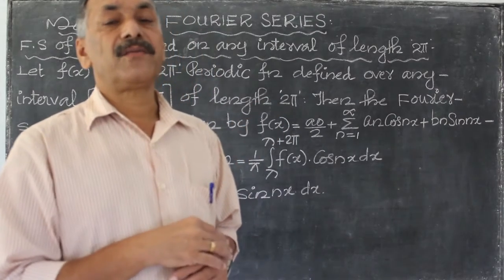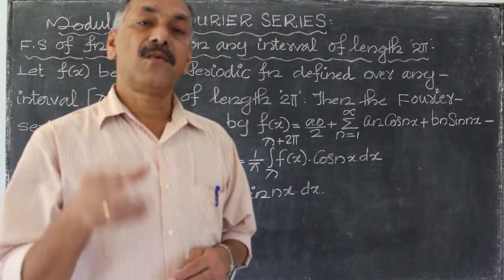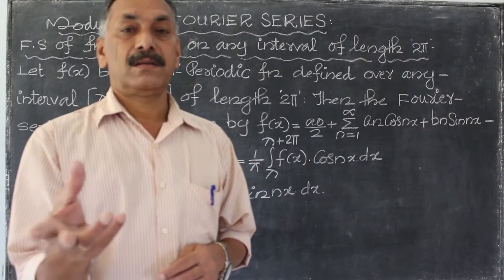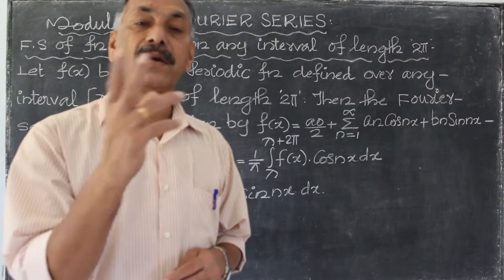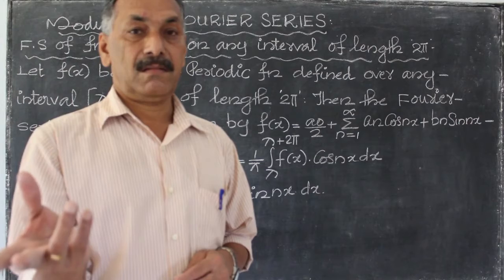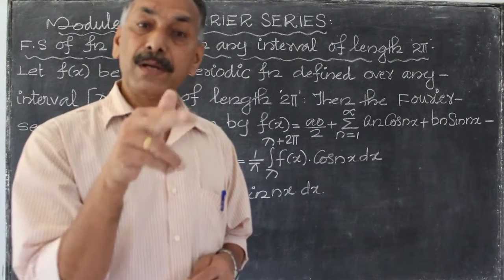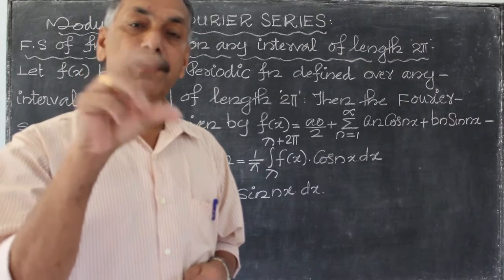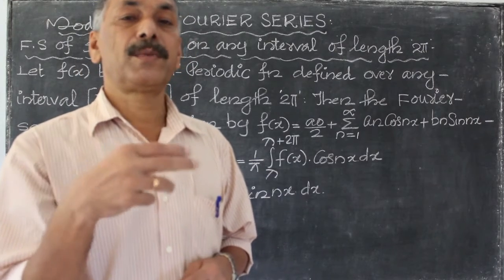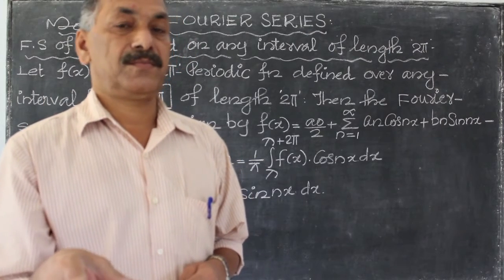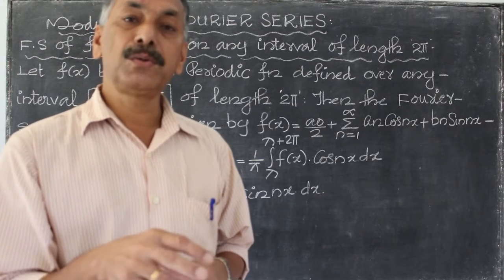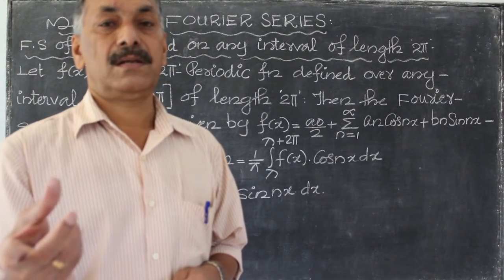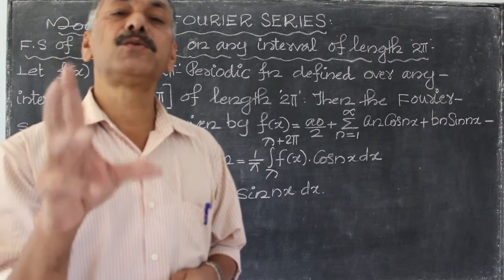Here we consider a function f of x defined over any interval of length 2 pi. That means 0 to 2 pi, pi to 3 pi, or pi by 2 to pi by 2 plus 2 pi, which is pi by 2 to 5 pi by 2, or 3 pi by 2 to 7 pi by 2. That interval length is 2 pi.